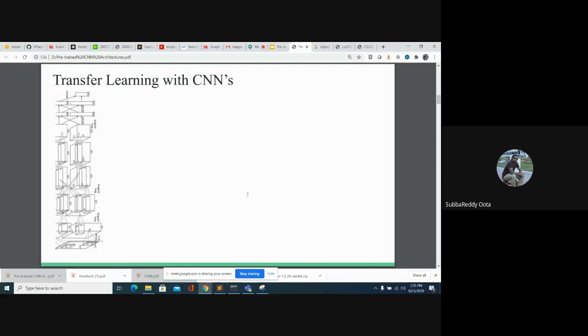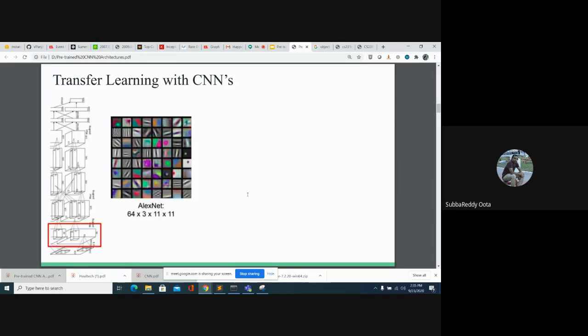So it is like transfer learning with a convolutional neural network. I'll show how transfer learning works with CNNs. AlexNet is a pre-trained architecture, proposed by Google.